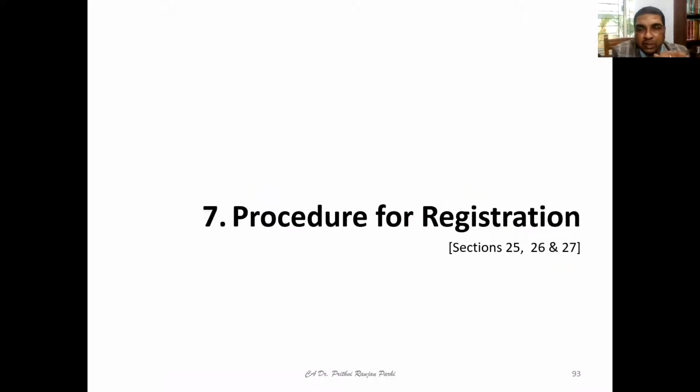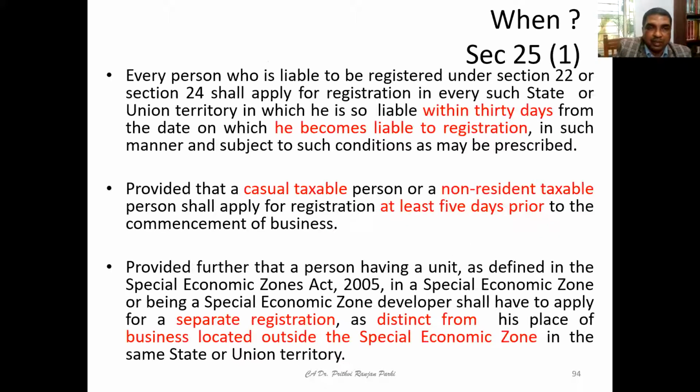In fact, we are going to learn three sections of the CGST Act today, that is sections 25, 26, and 27. First of all, try to understand section 25, subsection 1.